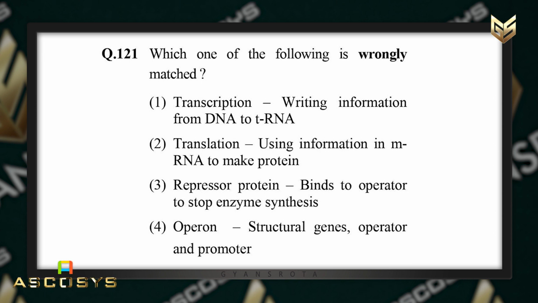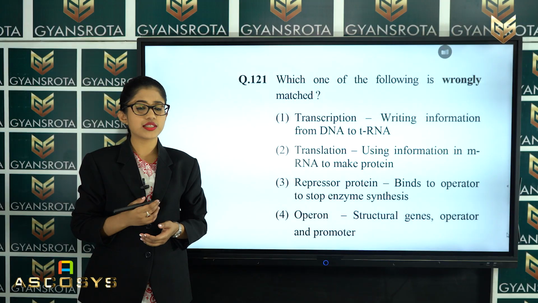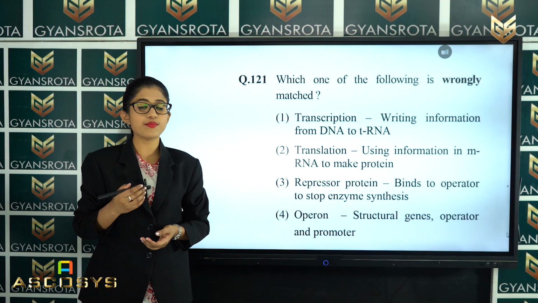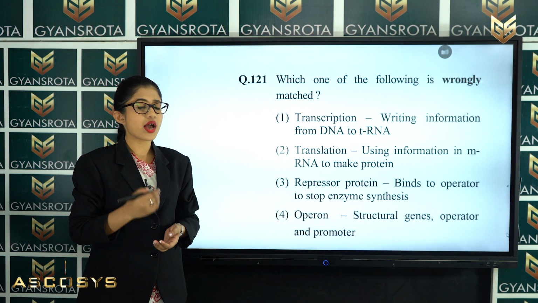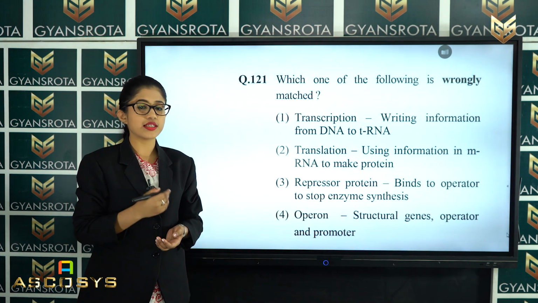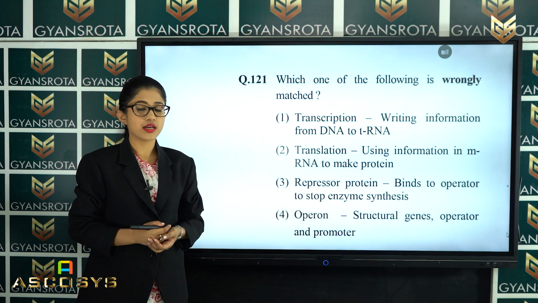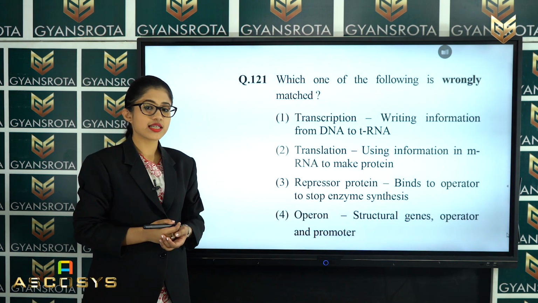And the fourth is operon, which has structural genes, operator and promoter. So, this is a very easy question and it is derived from the chapter molecular basis of inheritance. Among these options, you have to identify the wrong statement. So, which among them is the wrong statement?